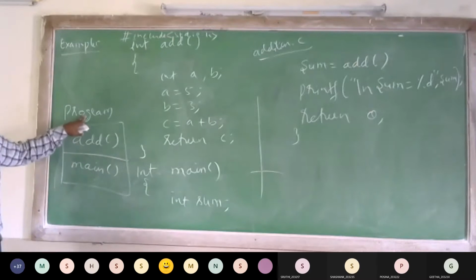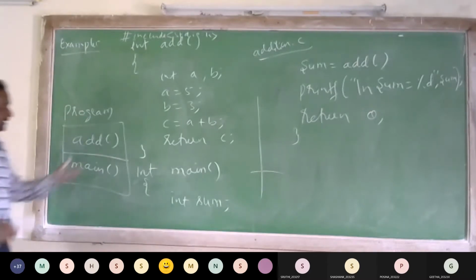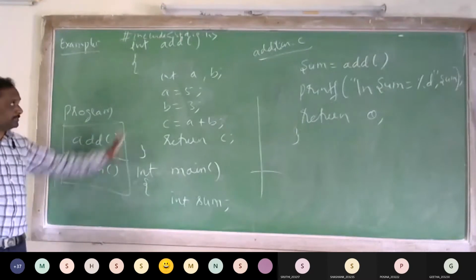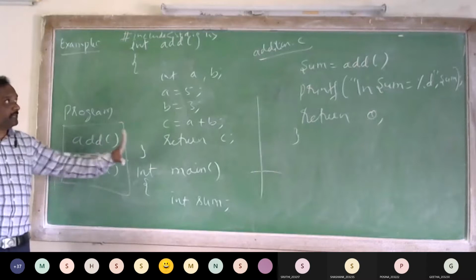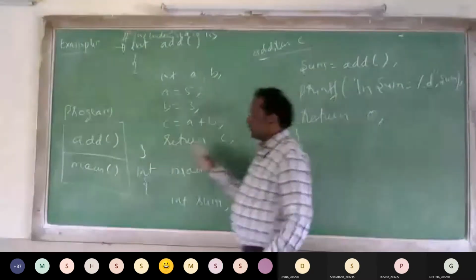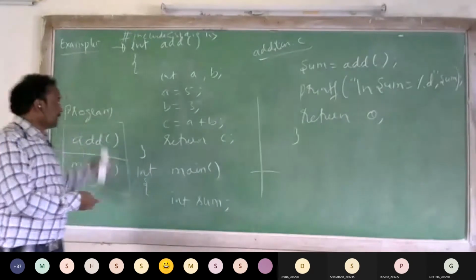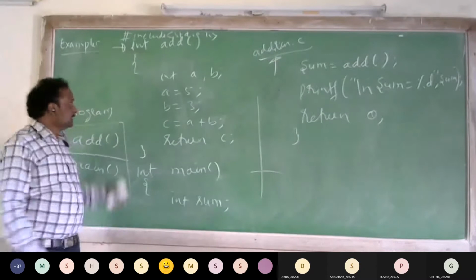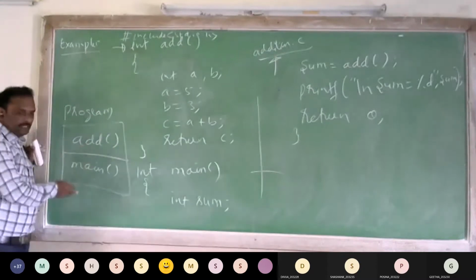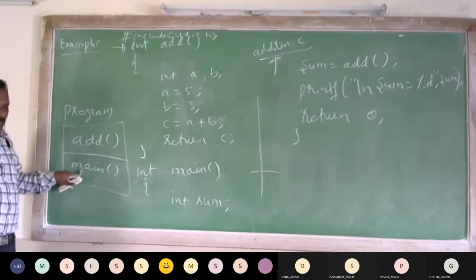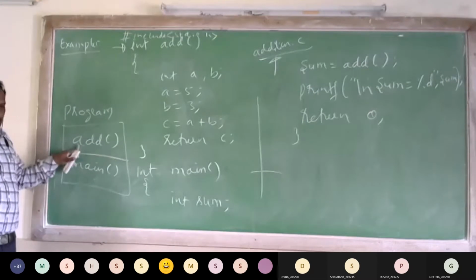So here I have divided the program into small tasks. One is addition, another is the main function, for demonstration purpose, to show what a function is and how the execution takes place. As I told you, I have saved the program as addition.c, and addition.c contains two functions: one is the add function, another is the main function.